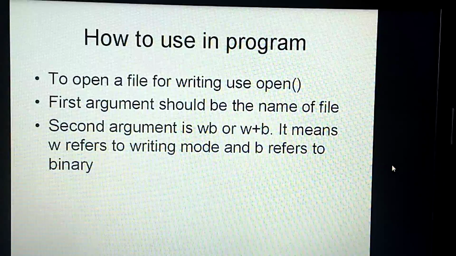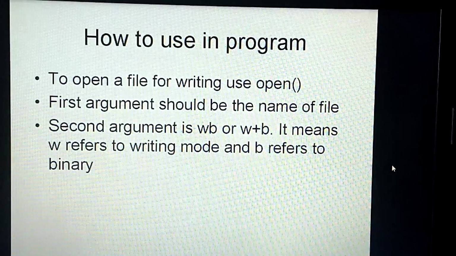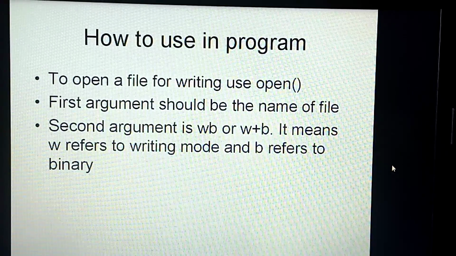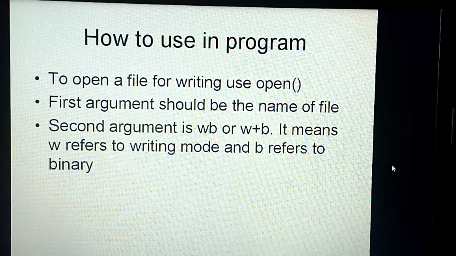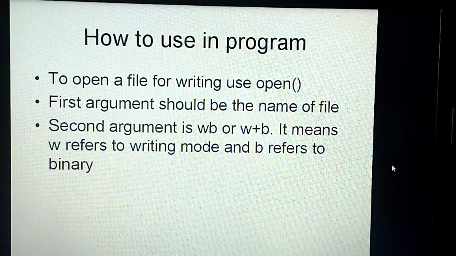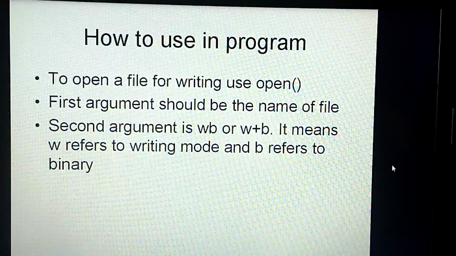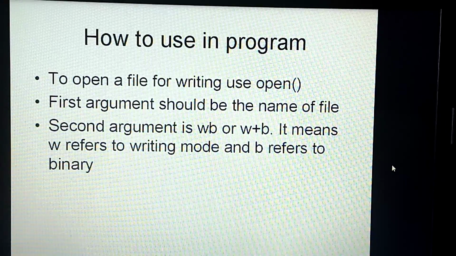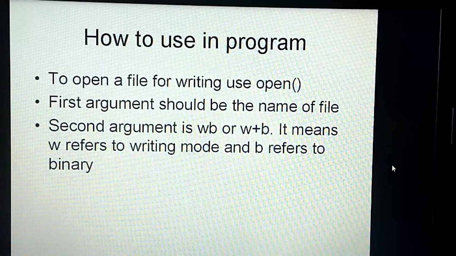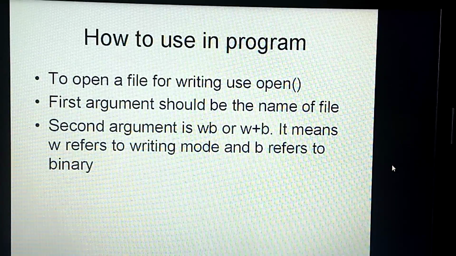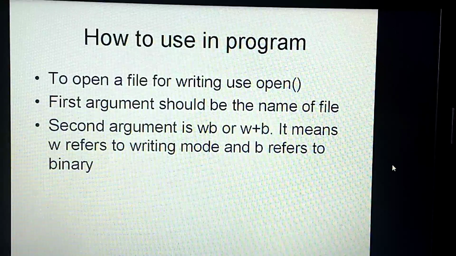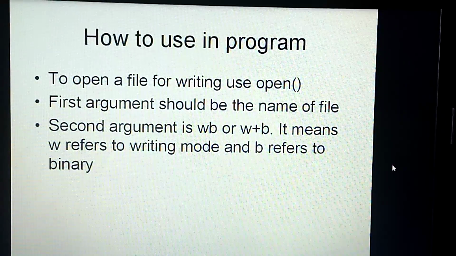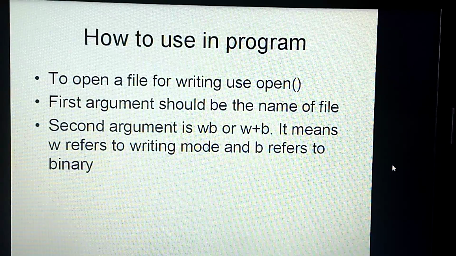How to implement this in programming when you are using the pickle module? Earlier we used the CSV module. How do you open a file? You use the open function. Inside the open function, the first parameter will be the name of the file as usual. What will be the second parameter?